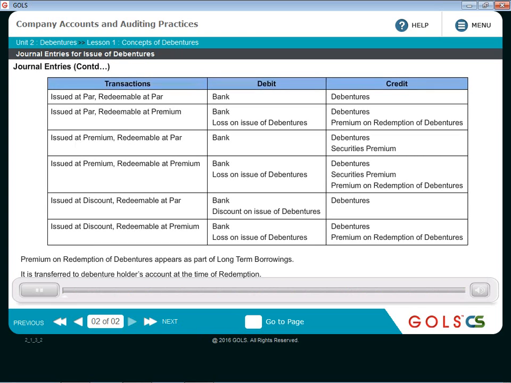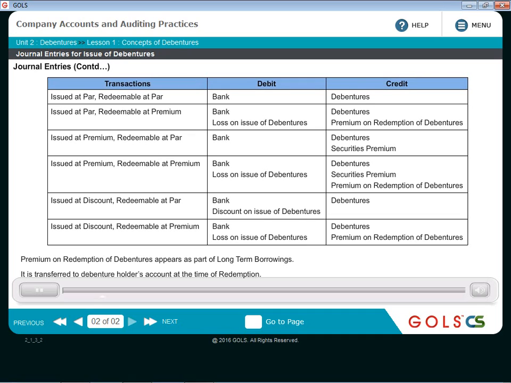Now, one key difference between shares and debentures, or the preference shares and debentures, is that debentures, when those are redeemed, the redemption can happen at par, premium, or discount. And because this is a loan, if the redemption is going to happen at premium, obviously at that point of time it is going to be an extra cash outflow for the company. So it is a cost for the company. That cost, which is the premium on redemption, has to be booked at the time of issue of debentures only, which is not the case in case of preference shares.